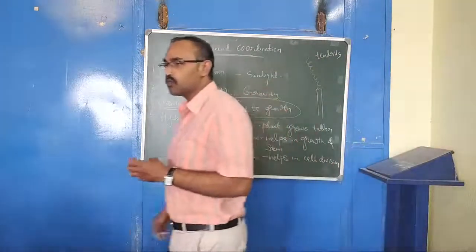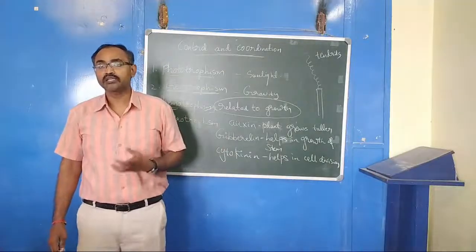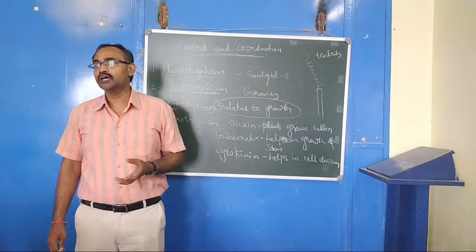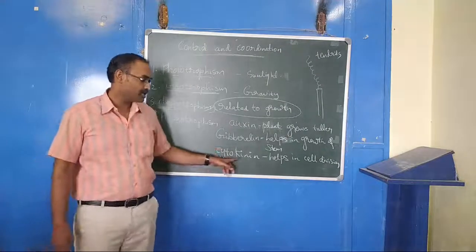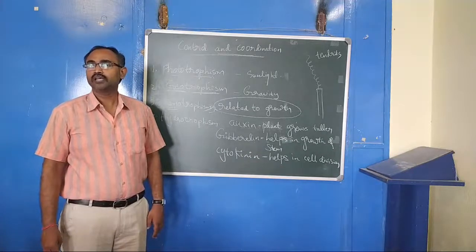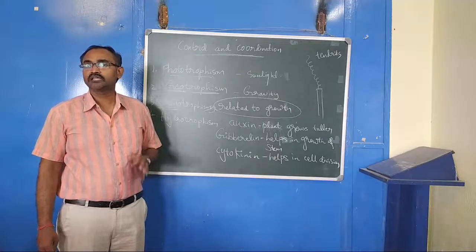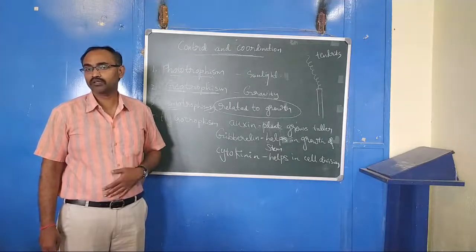In the growing tips, and in fruits and seeds, much of the hormone cytokinin is needed.